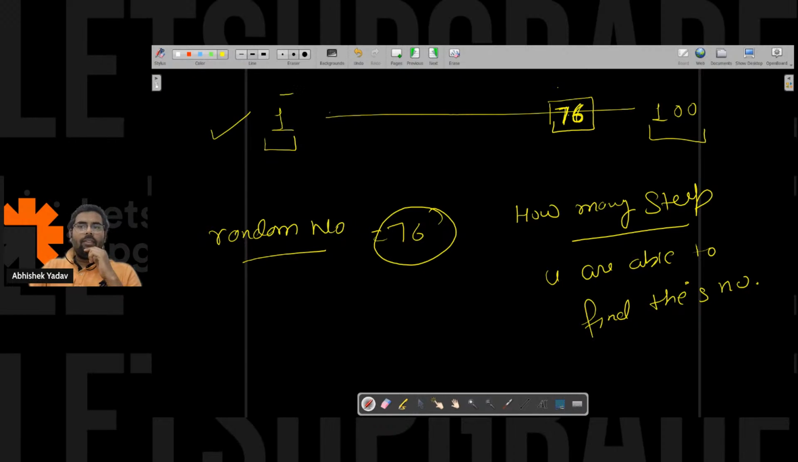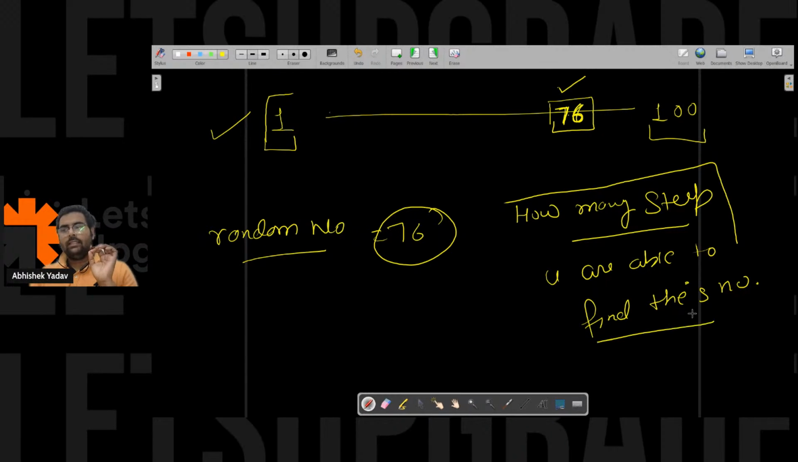Hey, I have a range. That range can be anything. Here I am taking from 1 to 100, and I have a random number that is 76. It can be anything. It can be 10, 2, 5. Here I am taking 76. And what I want is in how many steps I am able to find this number. Can you guys write in the chat how I can do this part? Anyone? What should I do here? What will be my approach?